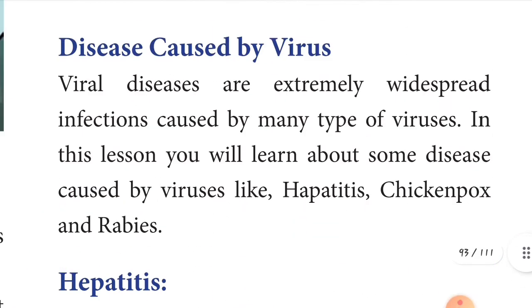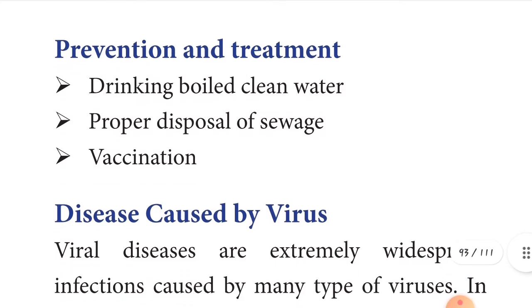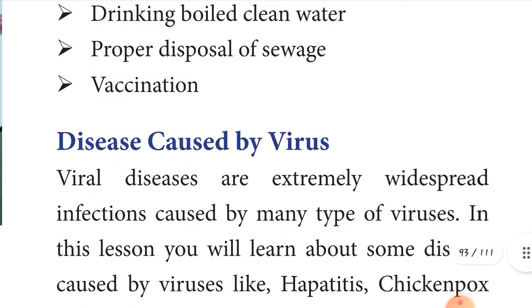Now let's move to the prevention and treatment. What preventions should you take for this type of disease, children? Drink boiled and clean water, that's very important, and proper disposal of sewage. And the third one is vaccination. You should take the BCG vaccination. Is this clear to you, children? So the bacterial infections are over.